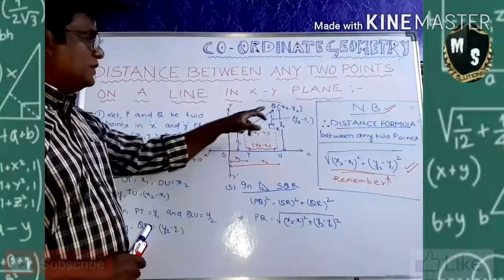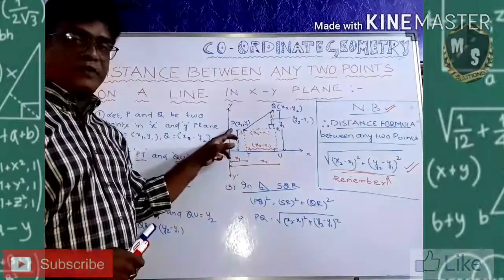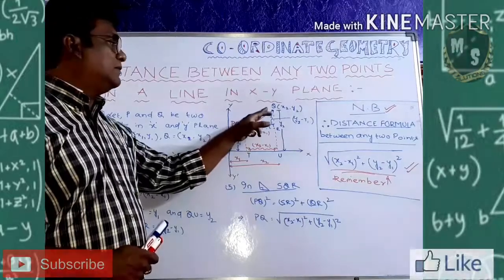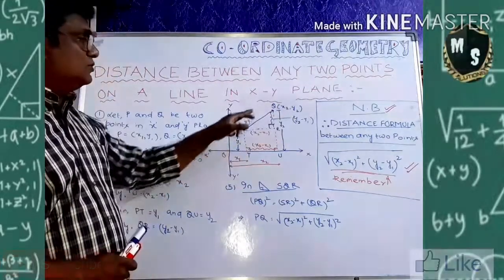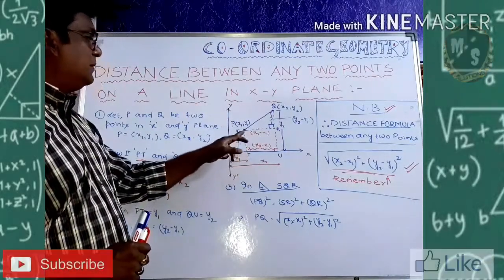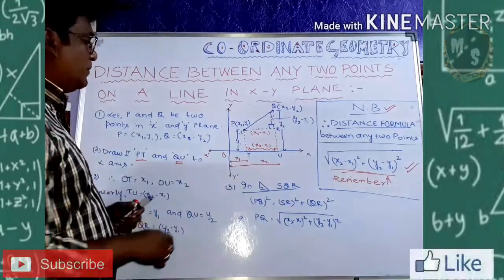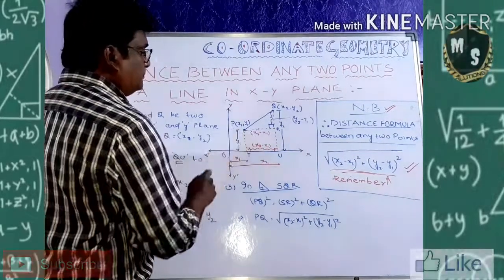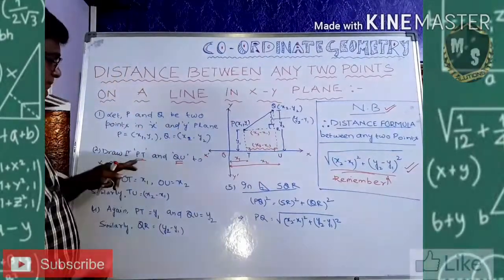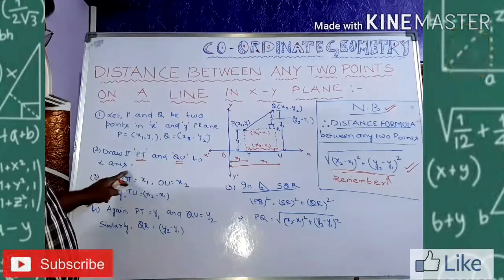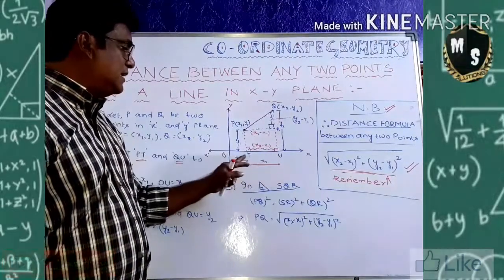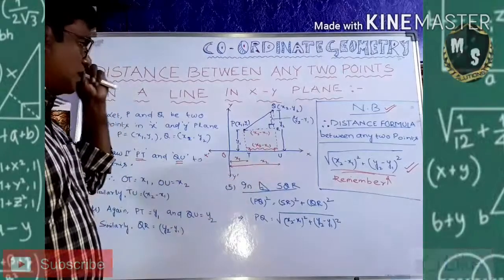First of all, you have to take two points in the xy plane. Let the first be point P, the second will be point Q. First point coordinates let it be x1, y1 and second point coordinates x2, y2. Then you join PQ. Understood? Now draw perpendiculars from P and Q: PT and QU perpendicular to the x-axis. They are meeting at T and U points. So now you understood it.